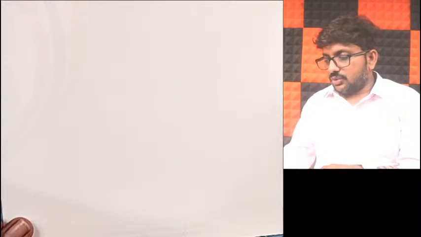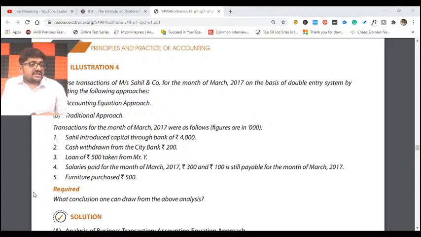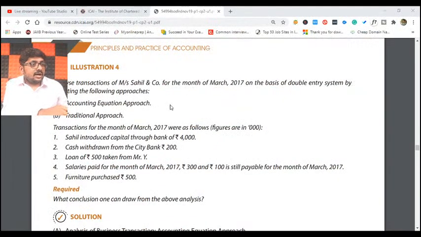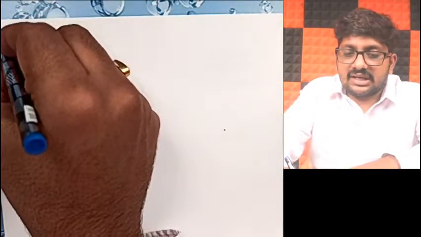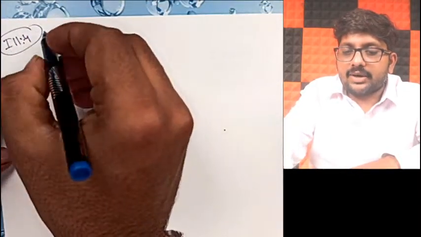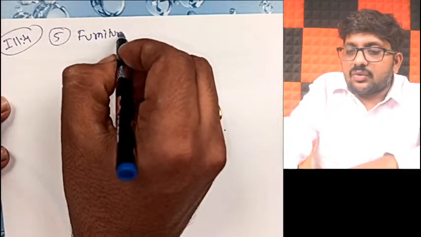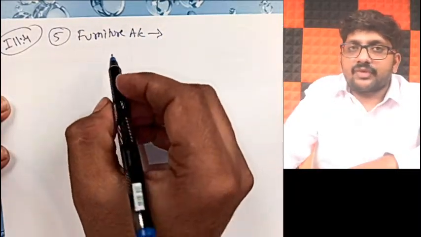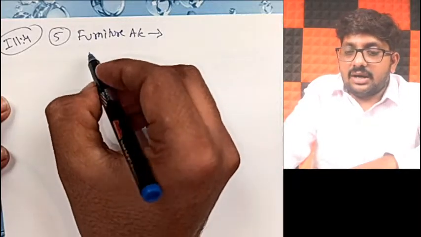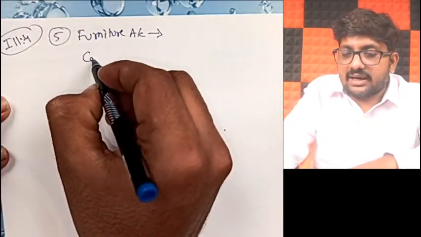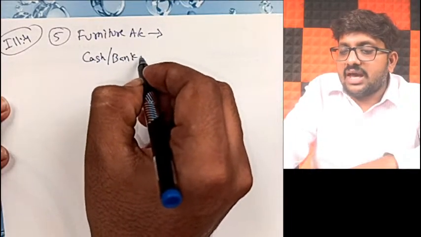Good. Now get back to illustration number 5, example number 5, point number 5. Furniture purchased. They keep giving these again and again just to confuse you. Sahil and Co, that's it. They did not say which kind of business, so we assume that furniture is a fixed asset. So he is purchasing furniture, so obviously furniture account will be affected. And also he is paying by cash or bank, right?